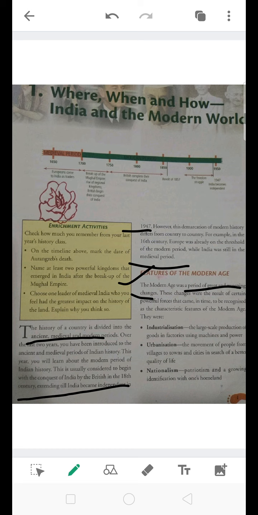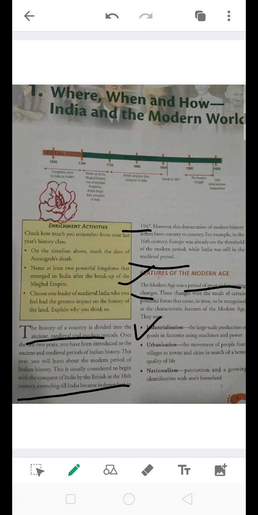Now coming to the features of the modern age, the very first is industrialization. By the meaning only we come to know that new industries came into existence and there was bulk production, we started producing more goods and other things due to the use of technology. This leads to industrialization, the large-scale production of goods in factories using machines and power, because now we were in the modernized world, we could use the technologies which we were exporting to and importing from other countries.